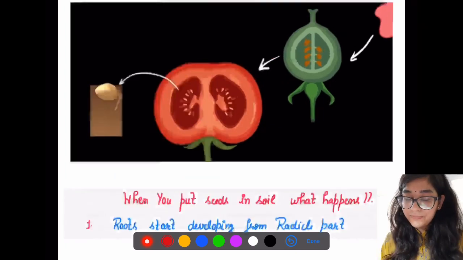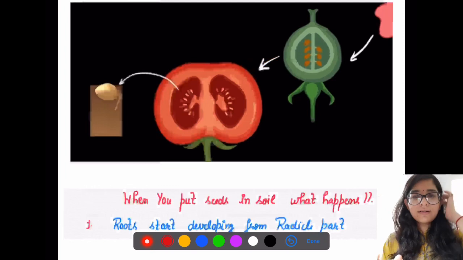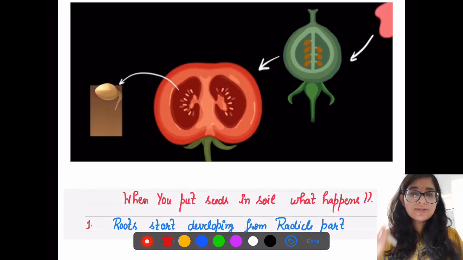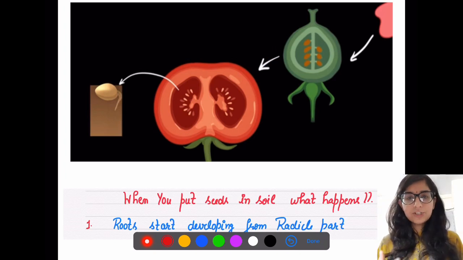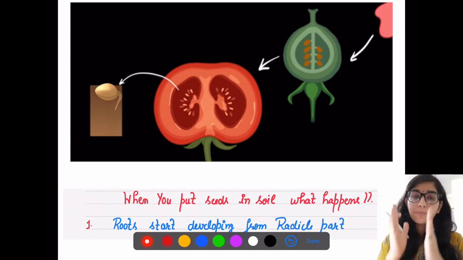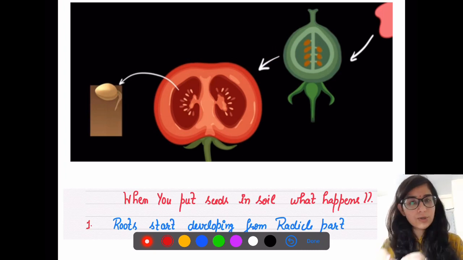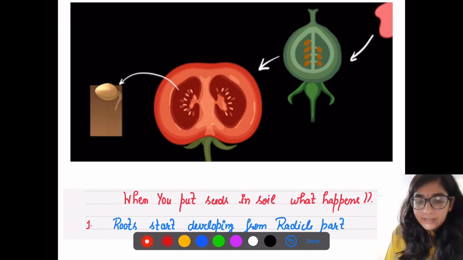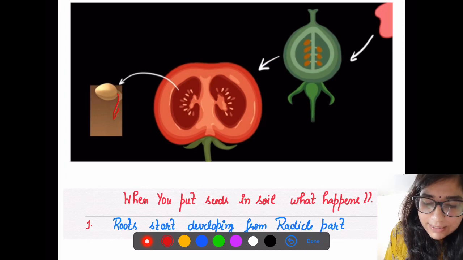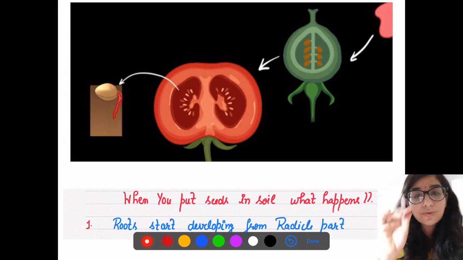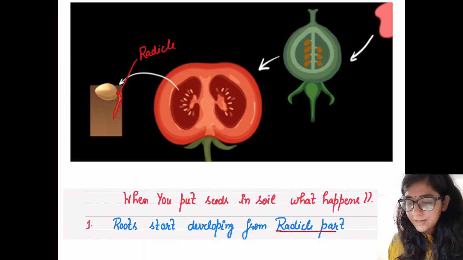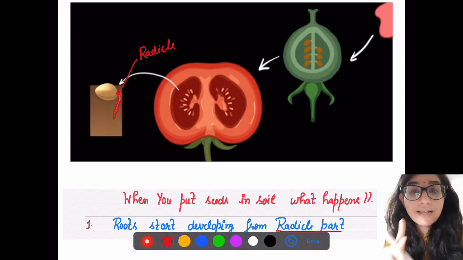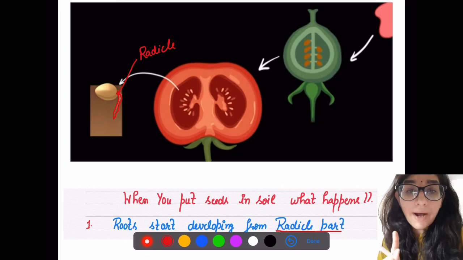Now when you put seeds in soil, see, all plants don't develop from seeds, but for those which develop from seeds, when you put seeds in soil, roots will start developing, right? Roots will start developing from the radicle part, because roots are the first thing we require in a plant.